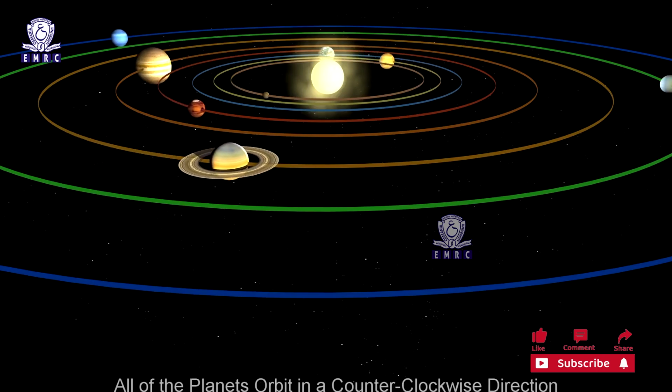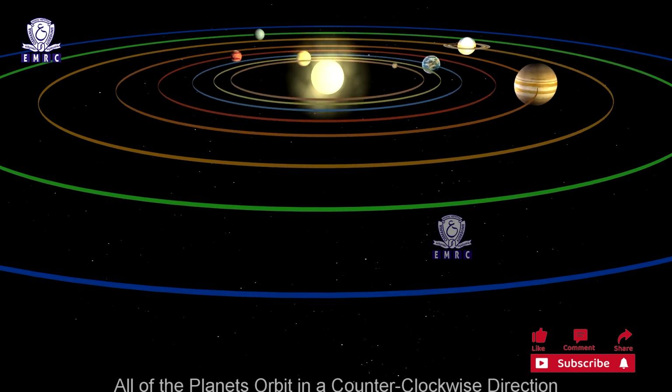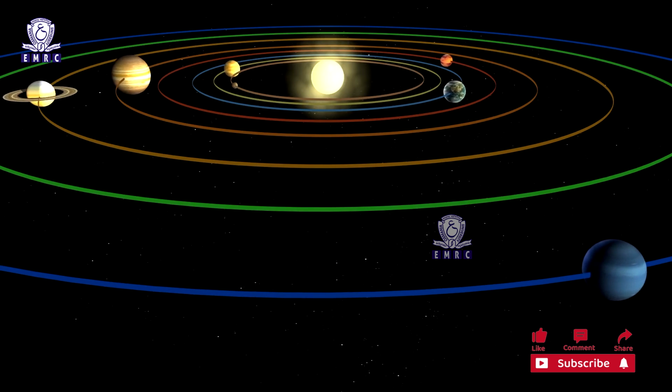The Earth is a member of a group of celestial bodies called the solar system. The solar system comprises the Sun and the celestial bodies revolving around it. The solar system is a family of 8 planets, satellites and asteroids. The Earth on which we live is one of the planets of the solar system. The planets revolve around the Sun in an elliptical orbit. The planets shine only by the reflected light of the Sun.